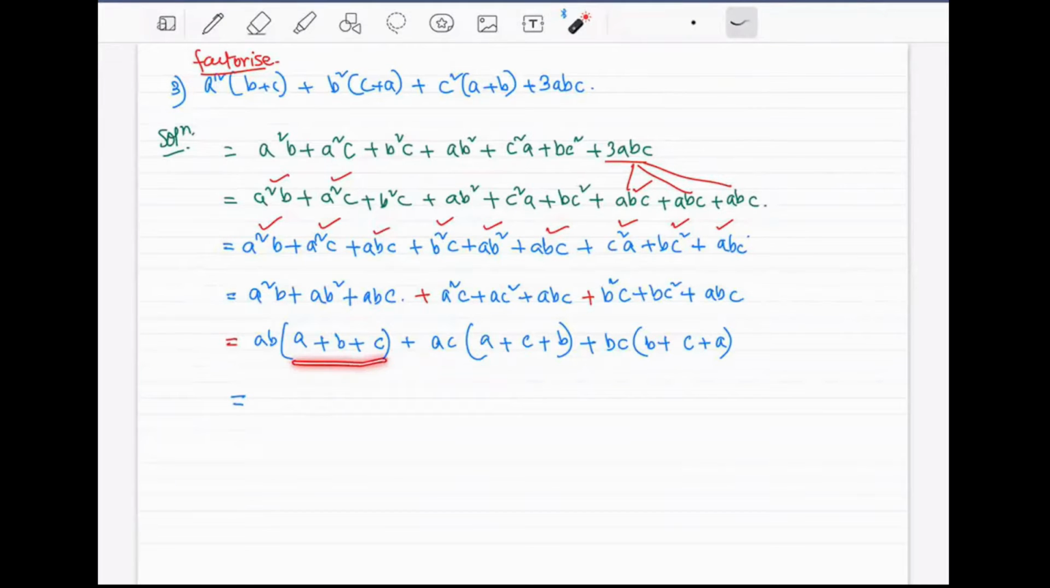So yeah, we have a plus b plus c, a plus b plus c, a plus b plus c. Take it out, common factor. What is remaining here? ab is remaining. From here, ac is remaining. From here, bc is remaining. So you have to keep them all inside like this.